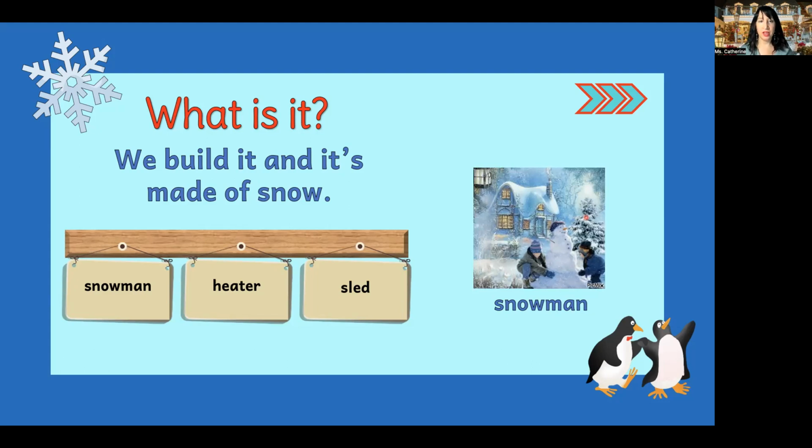What about the arms and the hands? What could they be? They are branches, right? The broken branches off the tree. Good job, everyone.